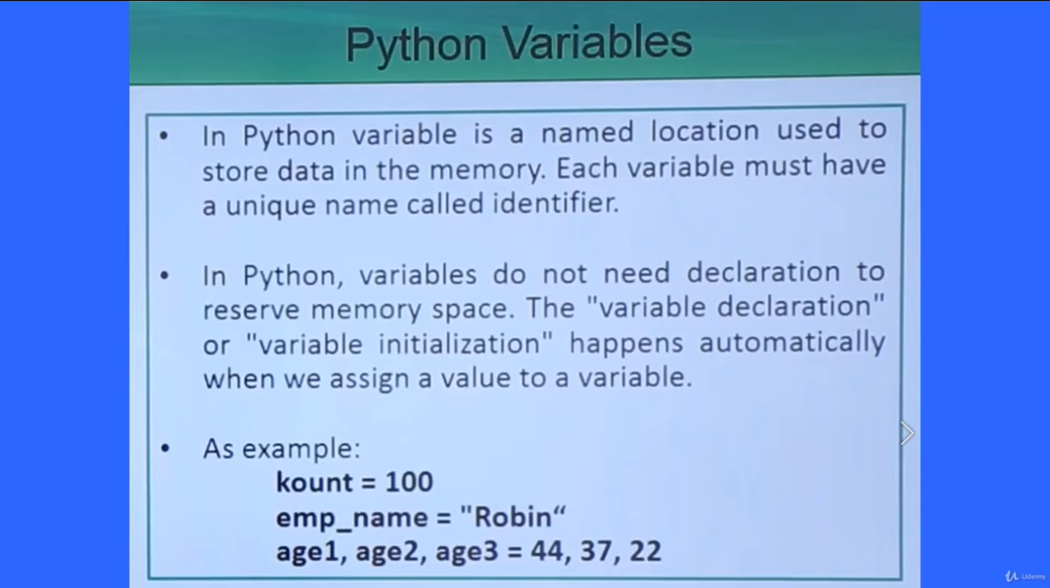The variable declaration and the variable initialization can be done in the same statement. So here you see count is equal to 100, emp_name is equal to Robin, and age1, age2, age3 is equal to 44, 37, 22. In this way, at this particular line the variables age1, age2, age3 have got defined and initialized, and since we put integer values, the variables will have the respective data type integer.